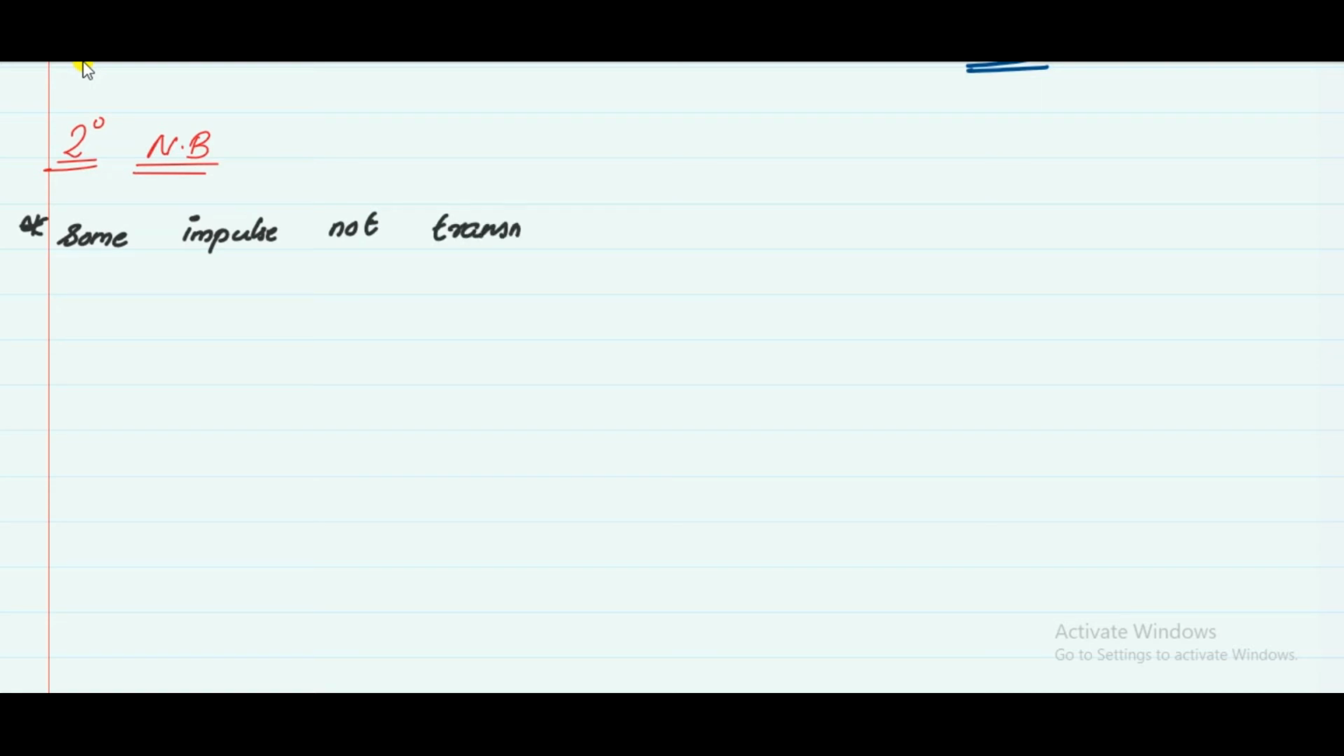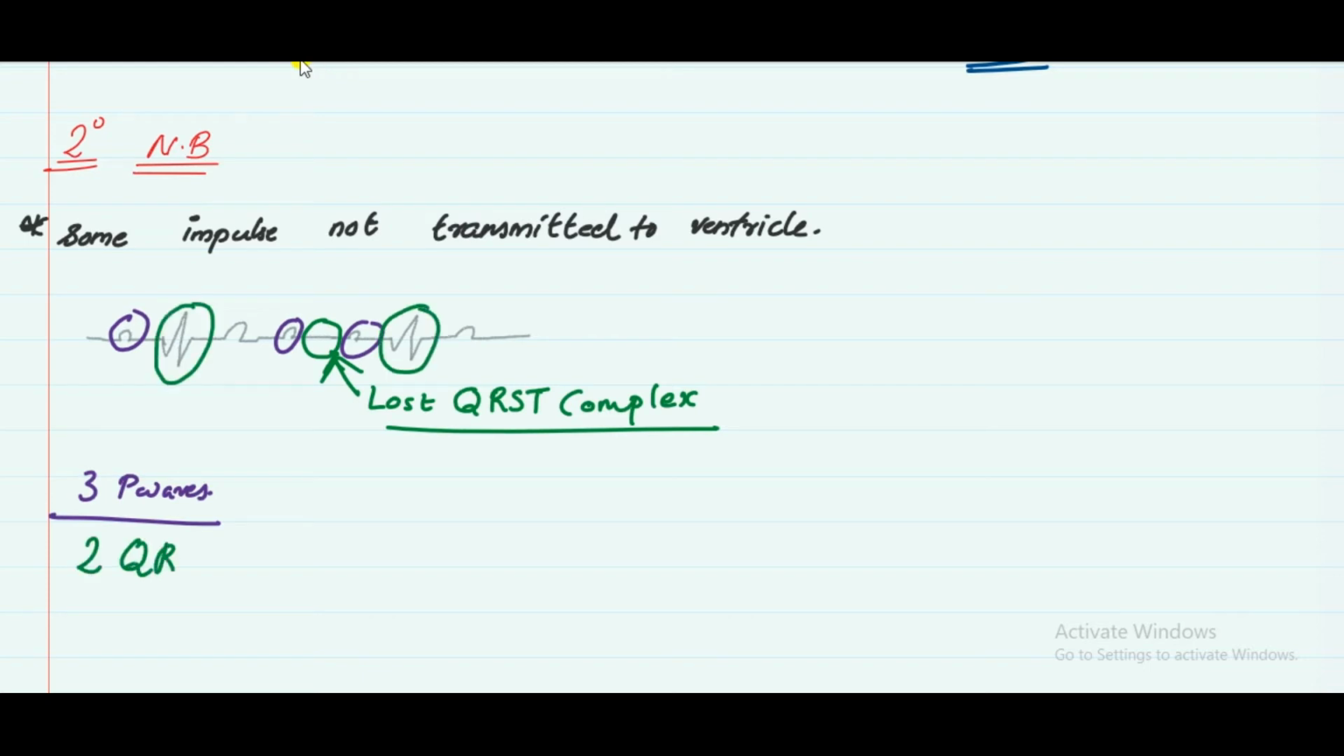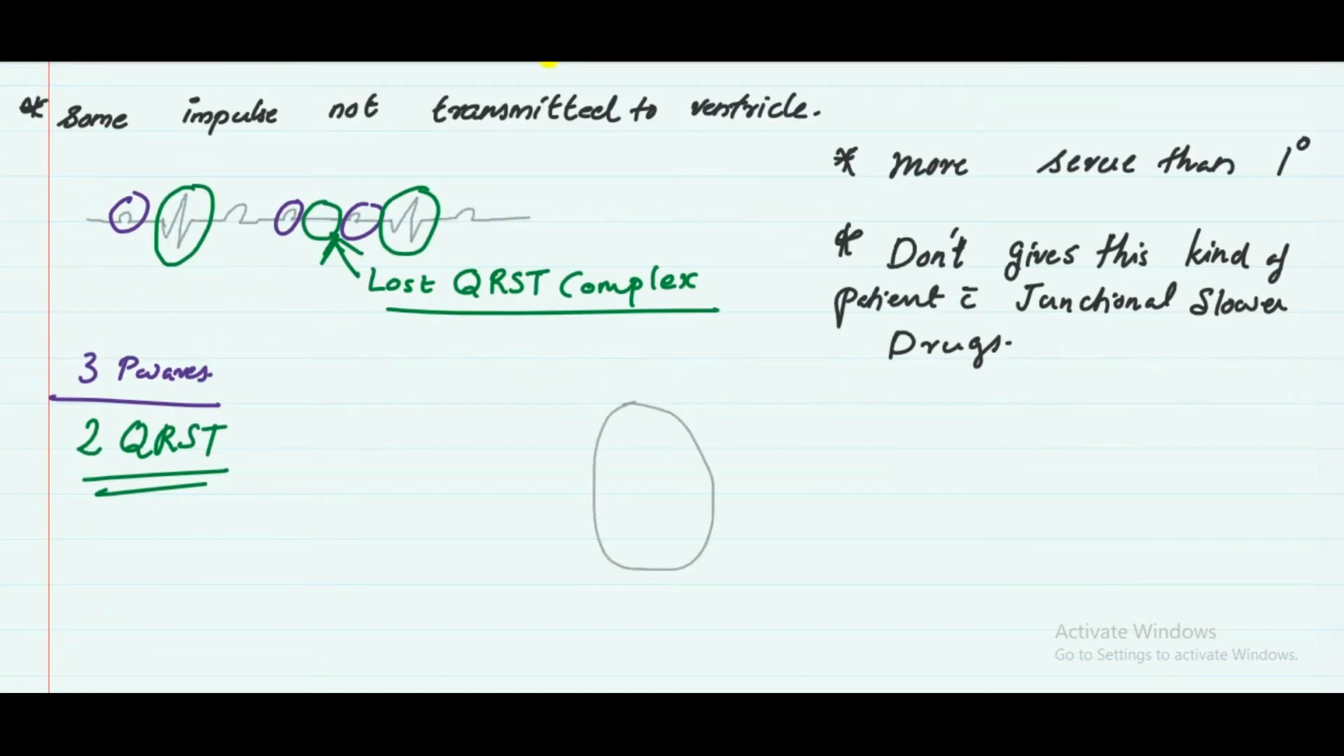In second degree, some QRST complexes are not going to be seen. Some impulses are not transmitted to the ventricle. That is the reason. So you can see PQRST, and P, and then P. You can lose the QRST here. You can see three P waves but only two QRST. That is the second degree, more severe than first degree, and don't give these kinds of patients junctional slowing drugs.